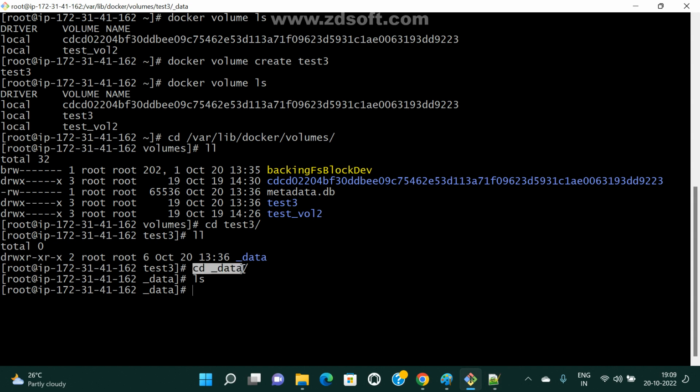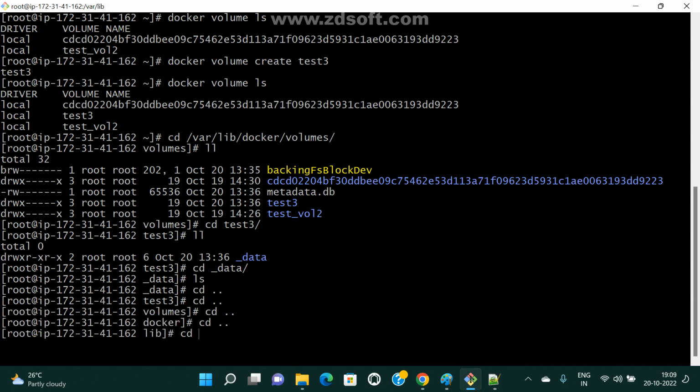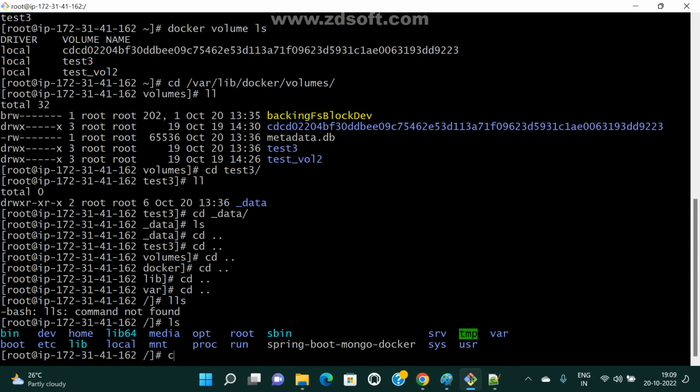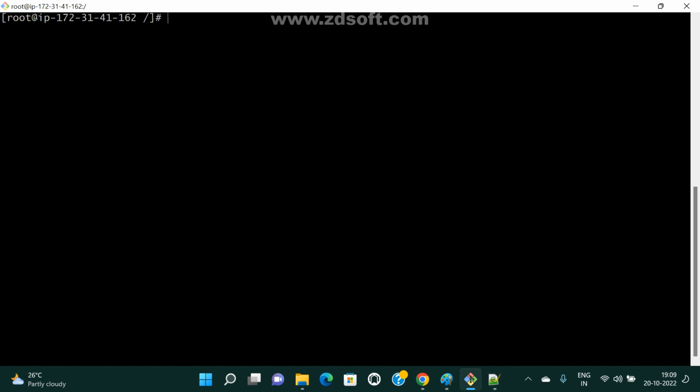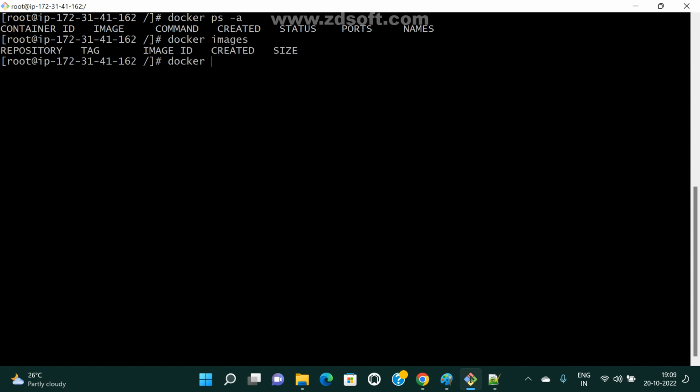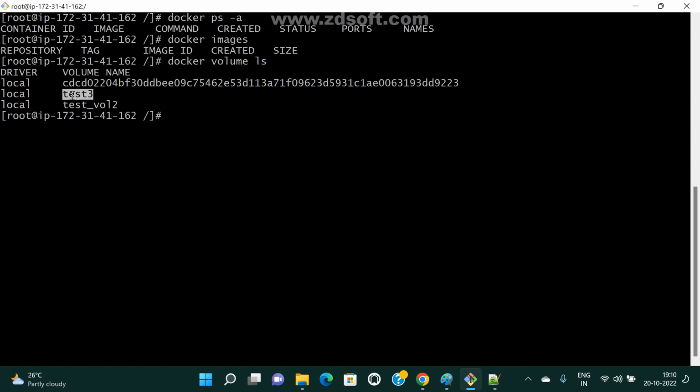So this is my volume. What is my volume name? test3, right? Let me come outside. We can create directly here also, no problem. Okay, ls, clear. Now I don't have any containers, and I don't have any images also. Now docker volume ls. So now these are my volumes.